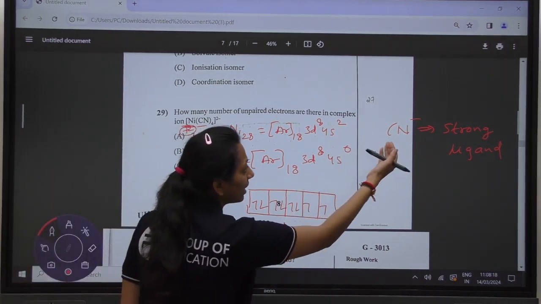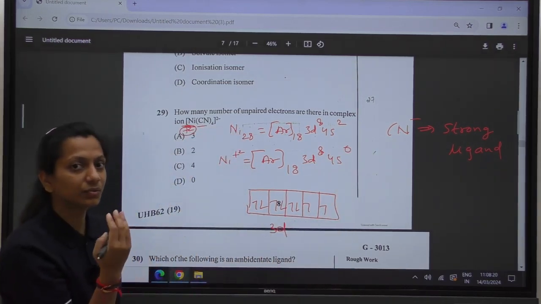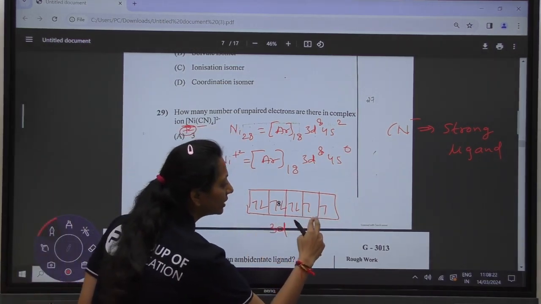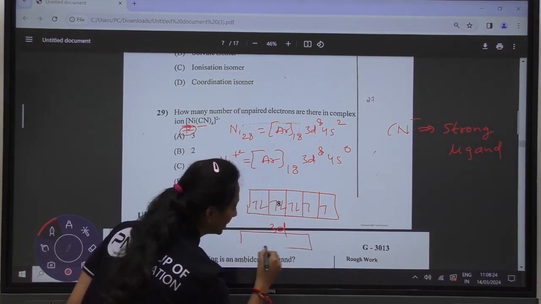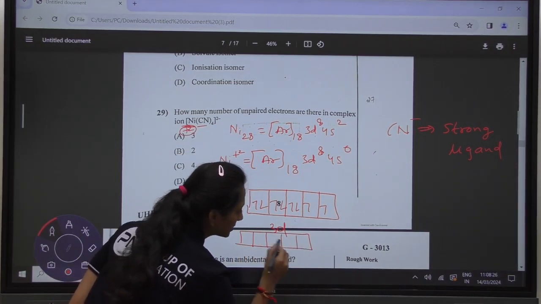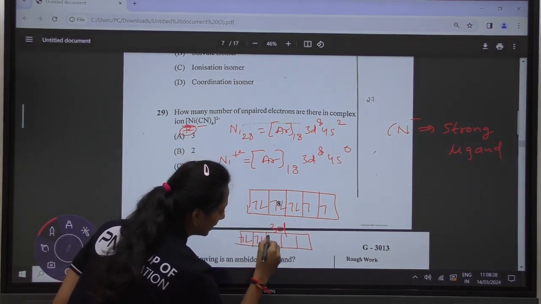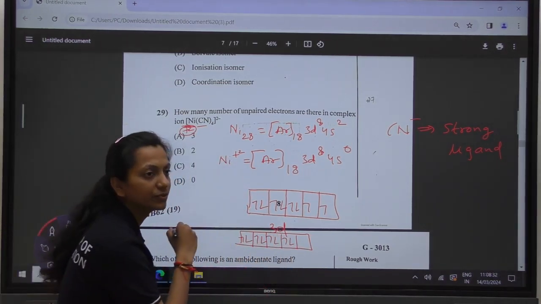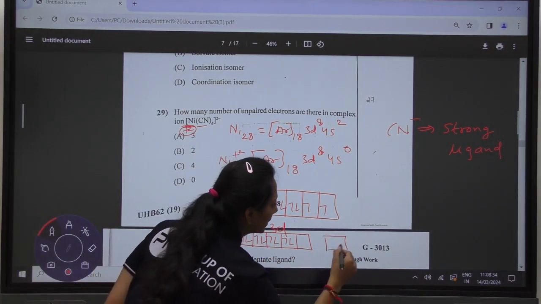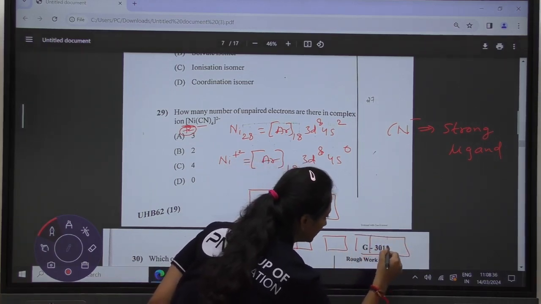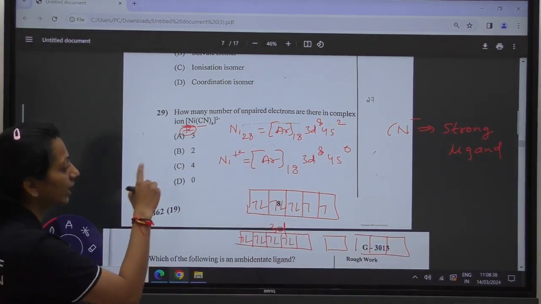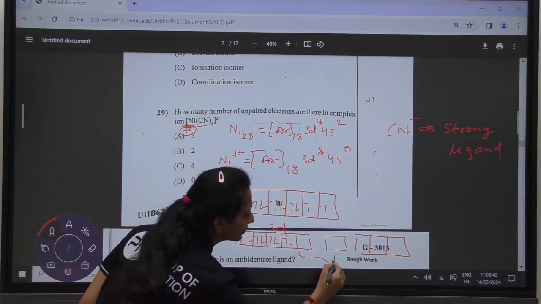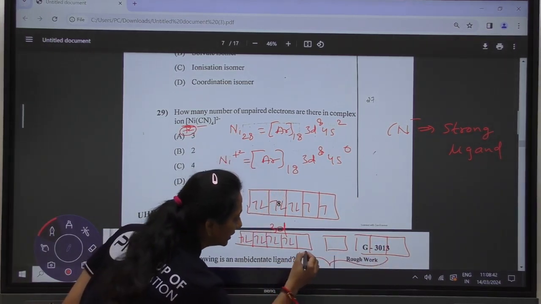Now when the CN- strong ligand is there, what will it do? It will pair up both the electrons and make the electronic configuration in this way. So no unpaired electrons will be there, and it will be followed by the hybridization in which you are having 4 ligands, so it is going to get dsp2 kind of hybridization.